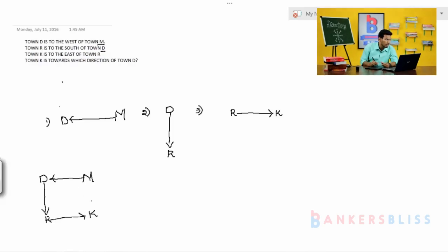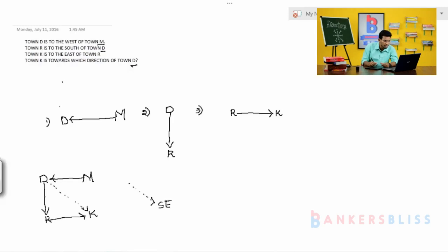What is the question? Town K is towards which direction of town D? Locate the point of town D. They are asking from town D to town K. Which direction is it?